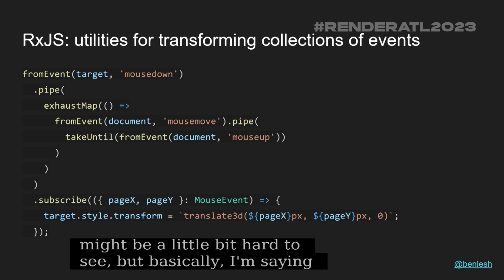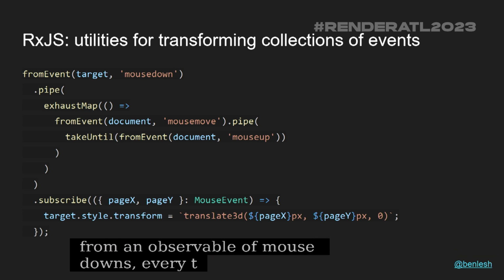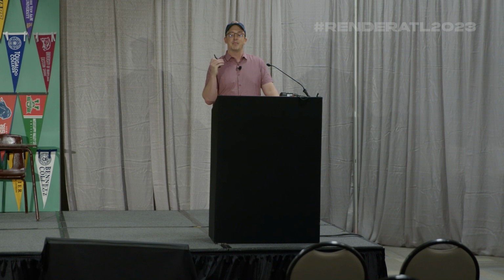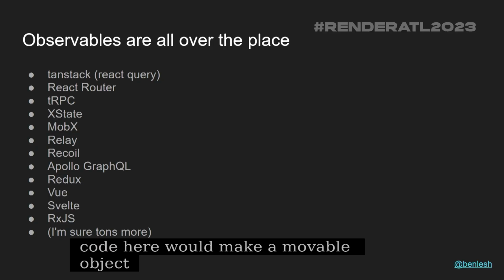This might be a little hard to see, but basically I'm saying from an observable of mouse downs, every time you give me one of those, I want to take all the mouse movements until we have a mouse up, and I'm going to apply what I've calculated from this to some element, so I can drag it around. So this little bit of code here would make a movable object on the screen.